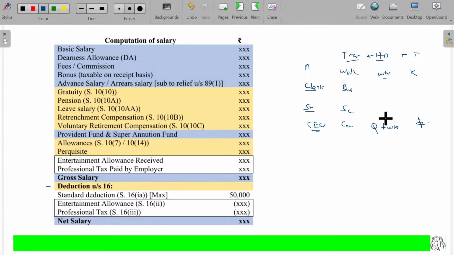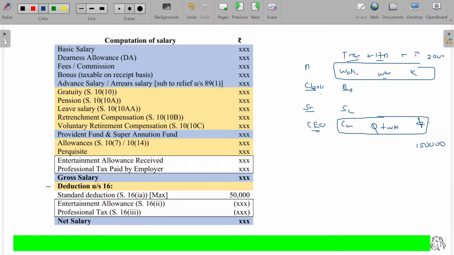Now, what is the cost I need to spend for getting all this benefit? Sir, it costs us around 1,50,000 rupees. What about the cost for all these things, sir? Only 20,000 rupees, sir. When? 2025. Okay, we'll fix the salary this way. For 2026, I'm not going to calculate again the same way.